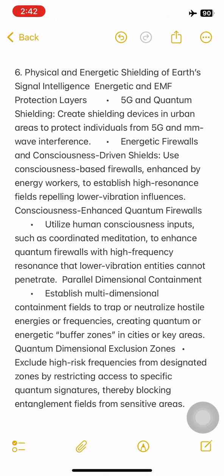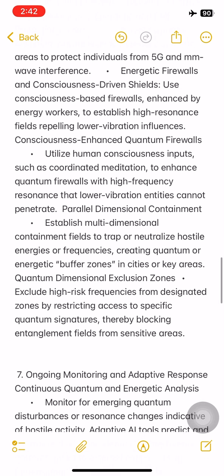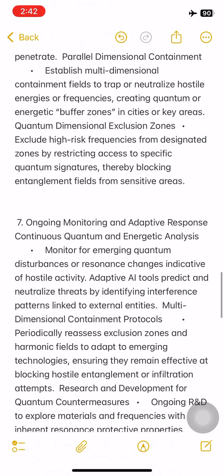Consciousness-enhanced quantum firewalls. Utilize human consciousness inputs, such as coordinated meditation, to enhance quantum firewalls with high-frequency resonance that lower vibration entities cannot penetrate. Parallel dimensional containment. Establish multidimensional containment fields to trap or neutralize hostile energies or frequencies, creating quantum or energetic buffer zones in cities or key areas. Quantum dimensional exclusion zones. Exclude high-risk frequencies from designated zones by restricting access to specific quantum signatures, thereby blocking entanglement fields from sensitive areas.